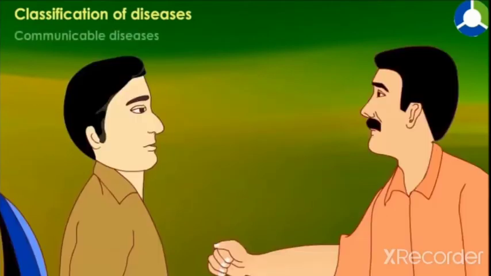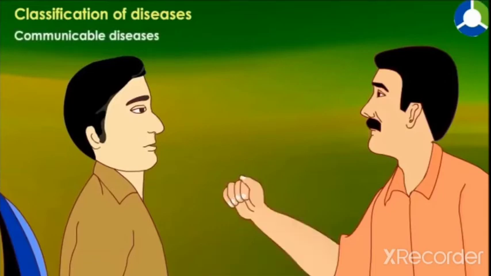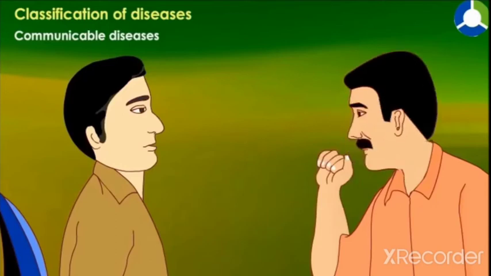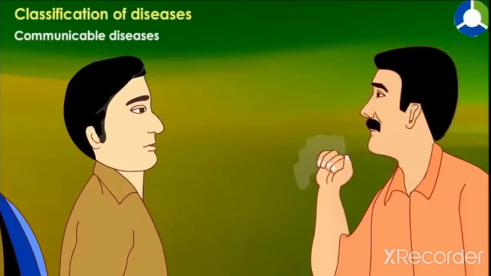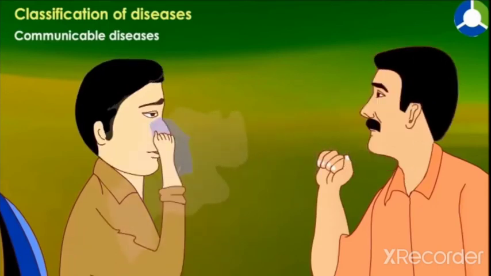So the communicable disease is a disease which is transmitted directly or indirectly, which can spread from one person to another person. So those diseases are known as communicable or infectious disease, which spread from one infected person to a healthy person.